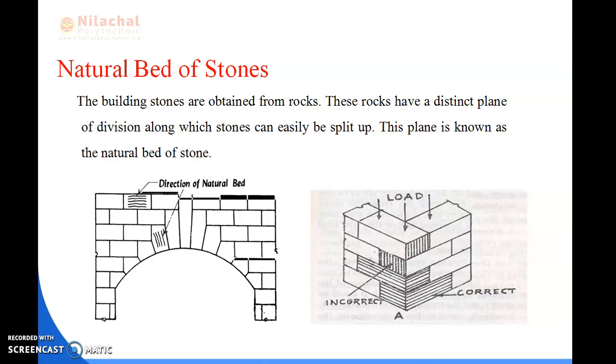So mainly in stone masonry the load is perpendicular to the natural bed because it gives maximum strength to our stone work. You can see I have given here the load is directly perpendicular to the natural bed and it is the correct position. And here you are seeing that the load is vertical, which is along the bed, and it is the incorrect position. I have told you in the previous slide.